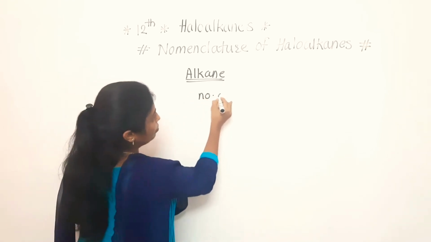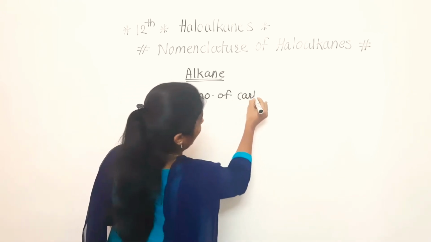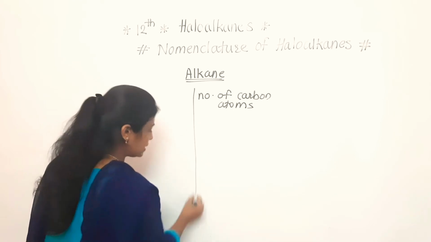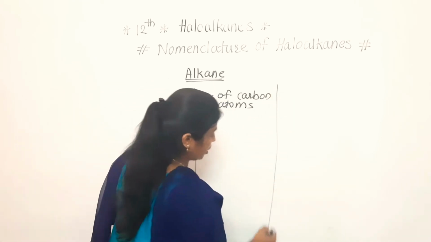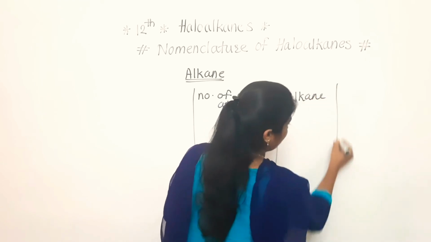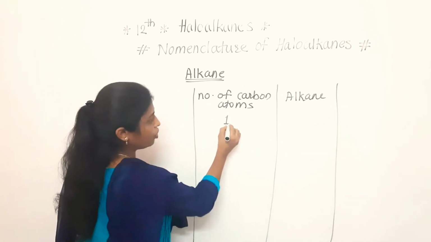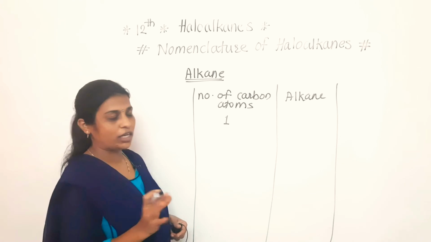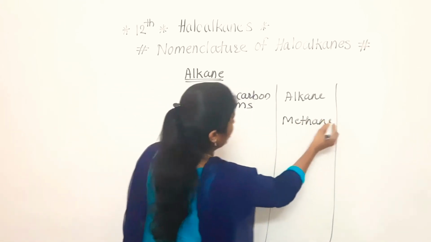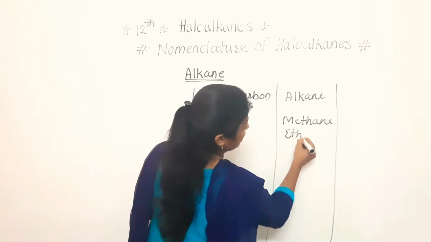So the number of carbon atoms in the selected longest chain decides the name of the alkane. Clear to everyone? Here, first, if the number of carbon in that selected chain is only one, it is called methane. If 2 carbon, then it is ethane.